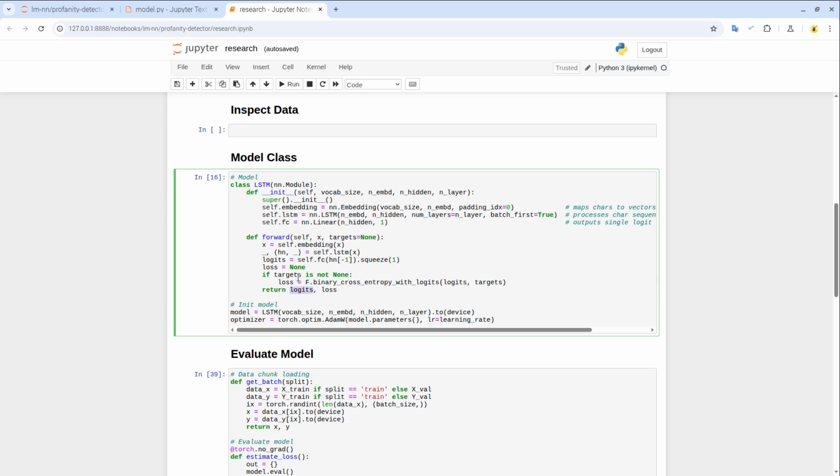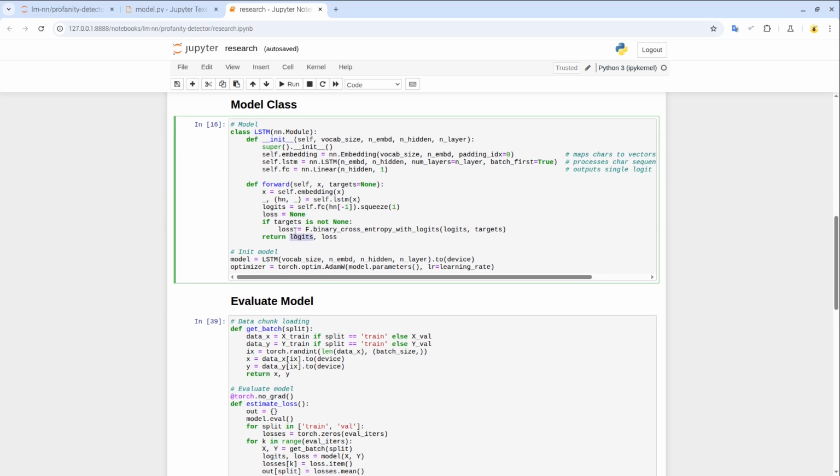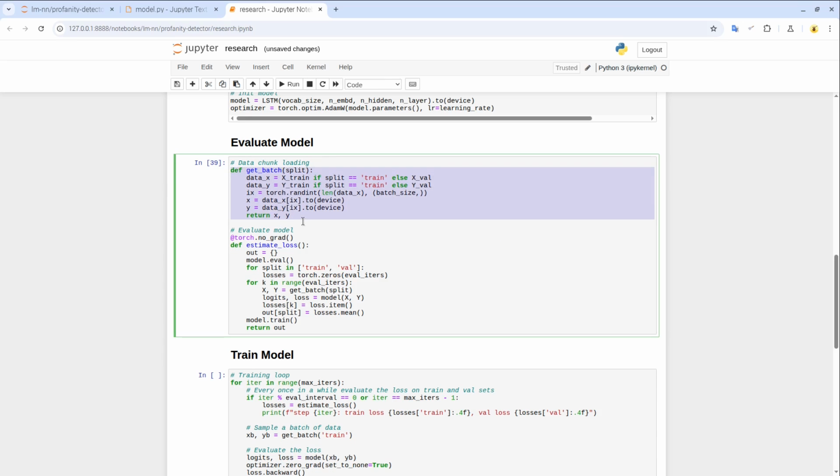And then we just convert a single logit into the probability during the inference stage to get the actual result of the network output. The get batch would take a random sample from the entire data set, and this is what I like the most. So this IX creates, based on the batch size, the range of random indices from the model, and then we can index the data.